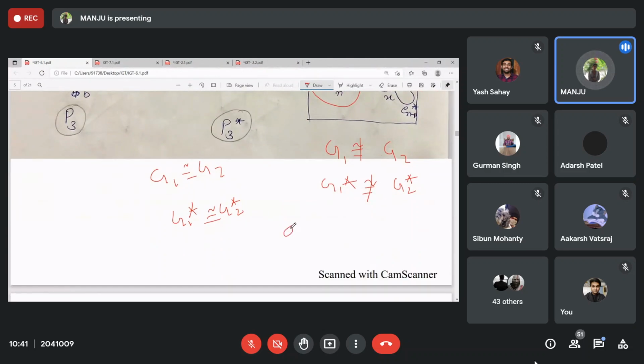What about the dual of this one? Yes, the dual of this graph. This was the dual of P3, na? If you have P3, the dual of this P3 is this one, right? What about the dual of this one? That is, I want to ask about the dual of the dual.